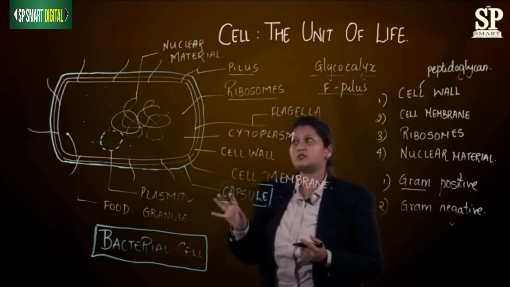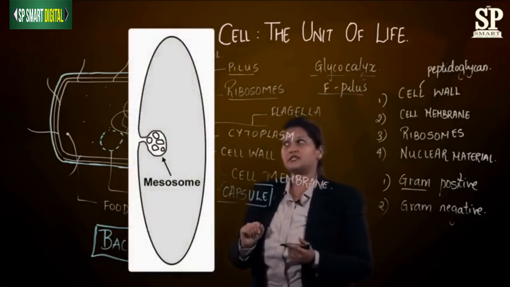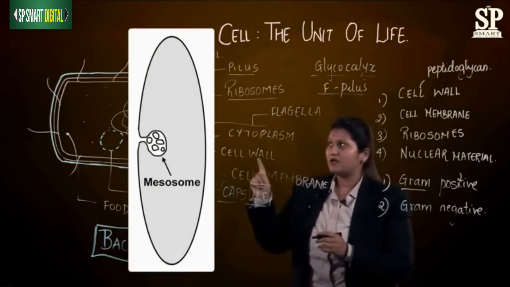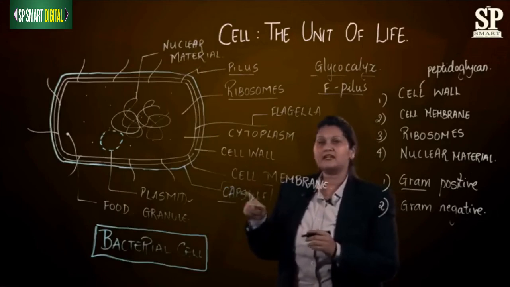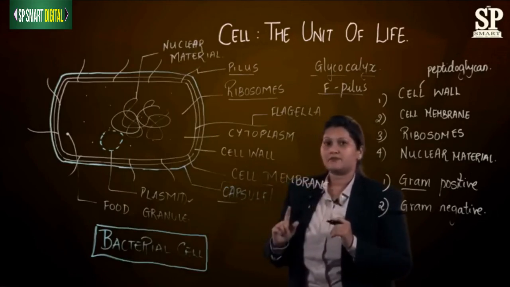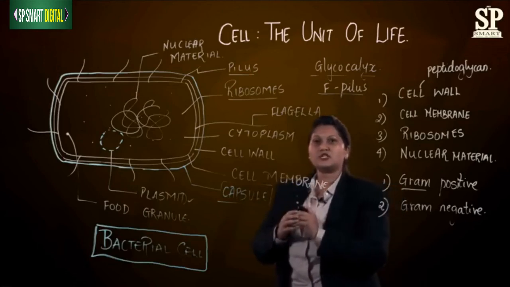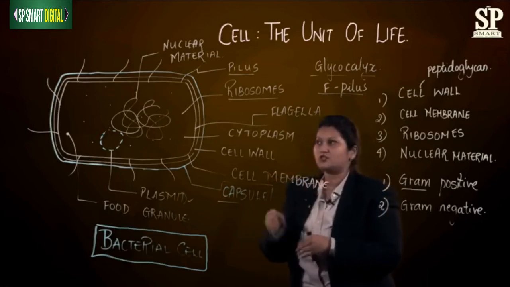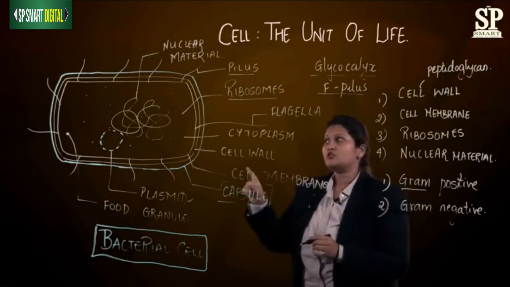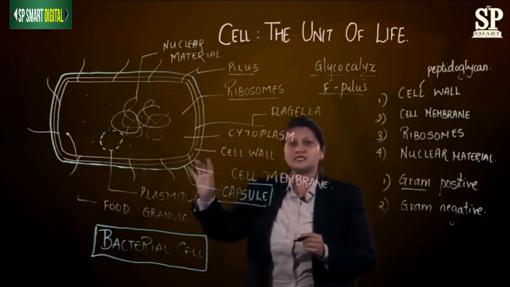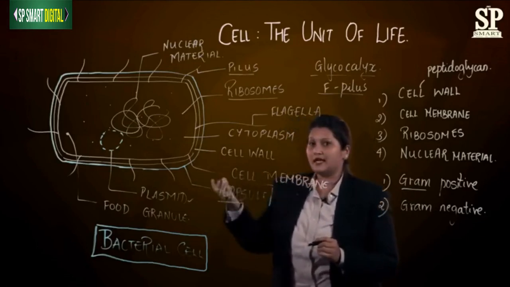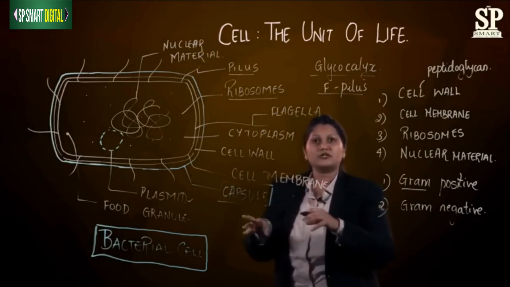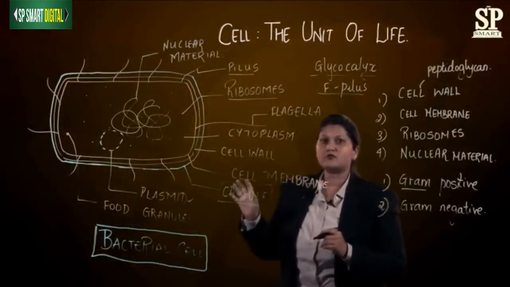Along with that, there is also one more thing present in this bacterial cell which we call mesosomes. So this is what is called a mesosome. Mesosomes, if I have to define them, are invaginations of the cell membrane. What do you mean by invaginations? Invagination means when the cell membrane comes inside, or folds in a depression. So these invaginations present in the cell membrane help the bacterial cell in various functions like DNA replication and secreting things out. This is how the mesosome helps the bacteria.